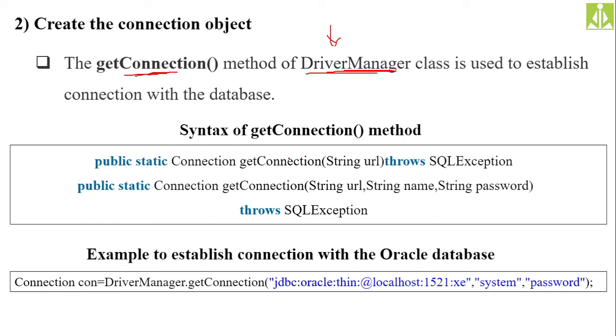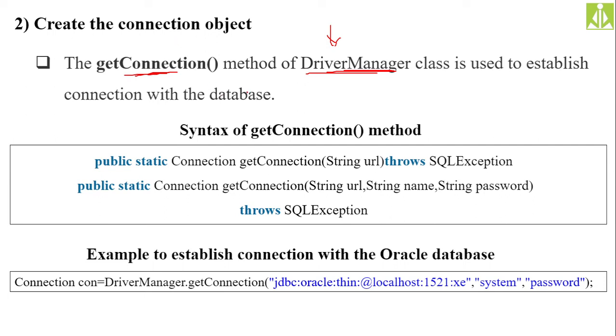And there we need to provide the complete credentials, because whenever you are interacting with the database, it is going to have a username and password. It is going to have a suitable port number. That complete thing we need to pass like a URL to the getConnection method.